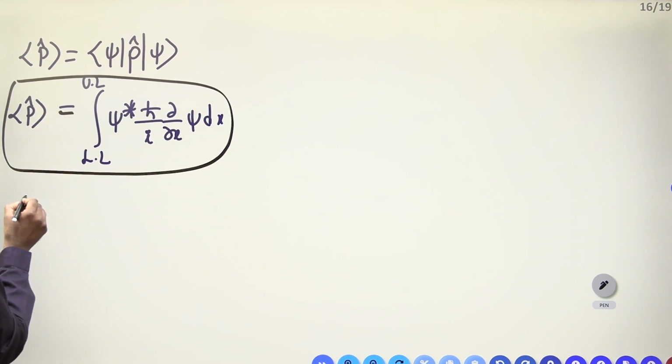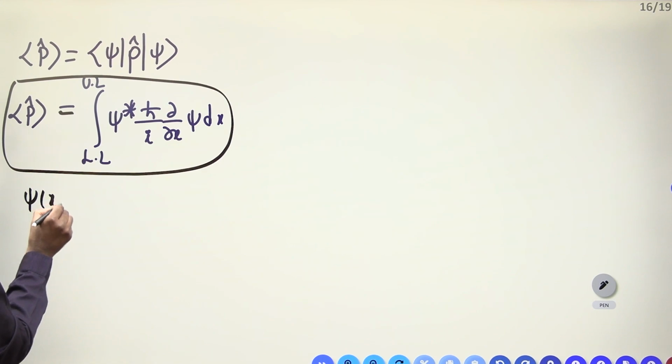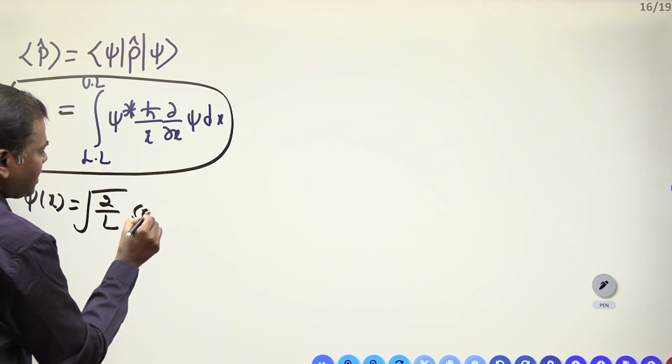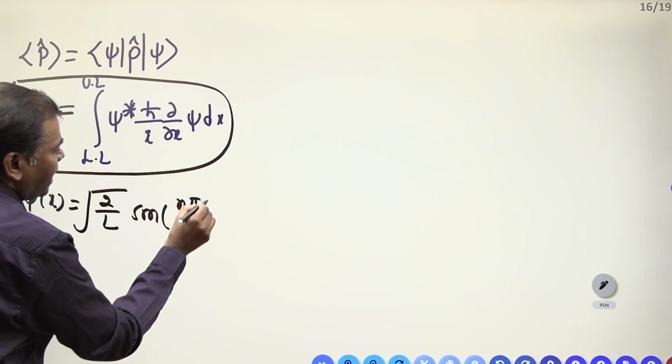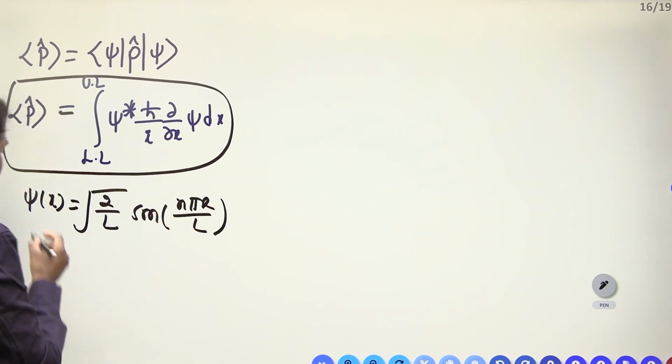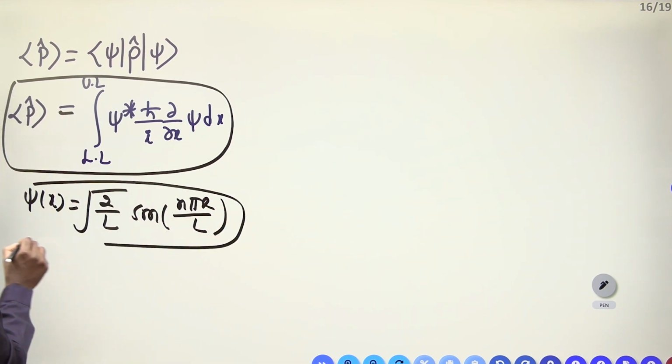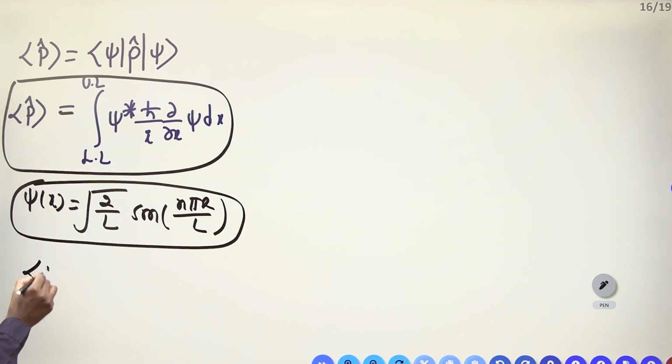Now you have to substitute. What is our psi of x? Wave function is equal to root 2 by L sin n pi x by L. This is our wave function. Just substitute.